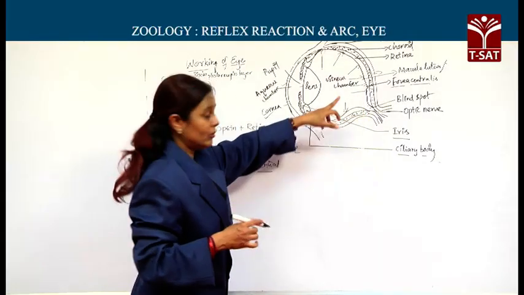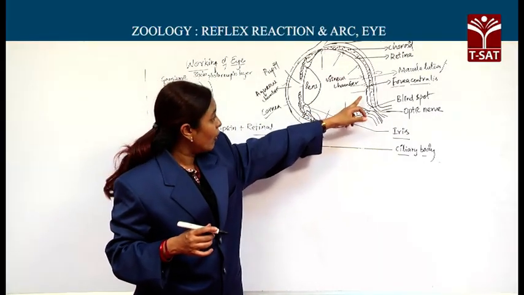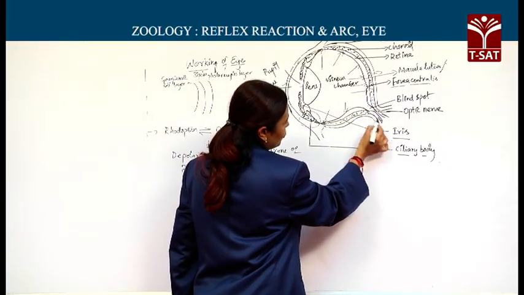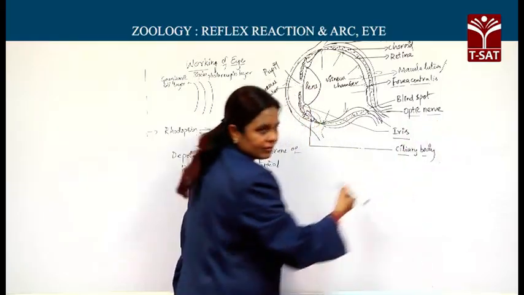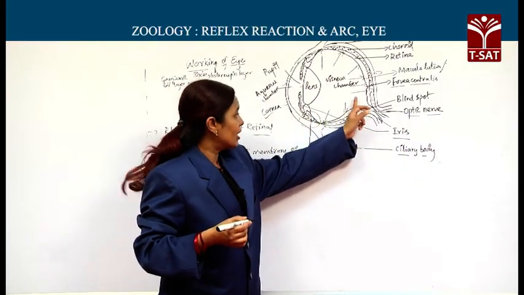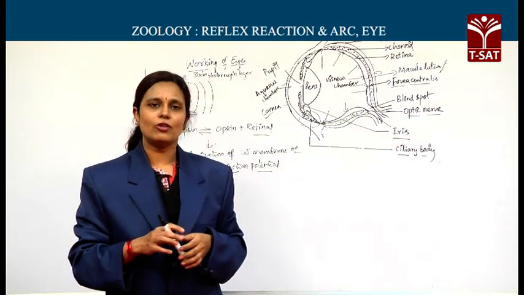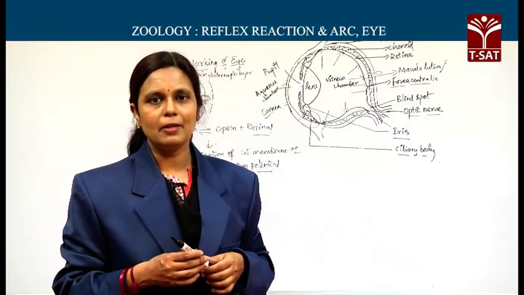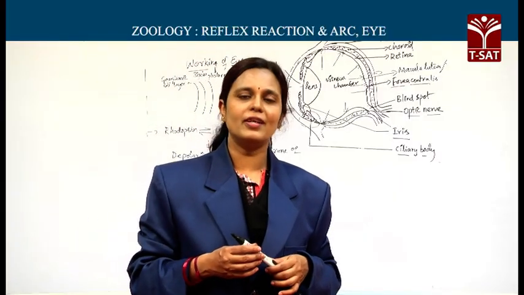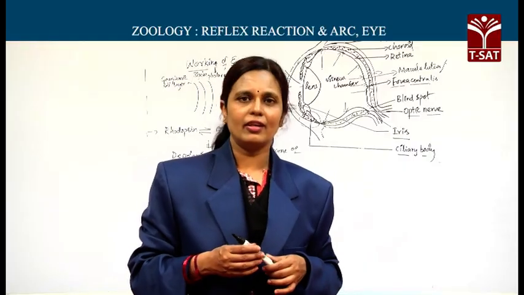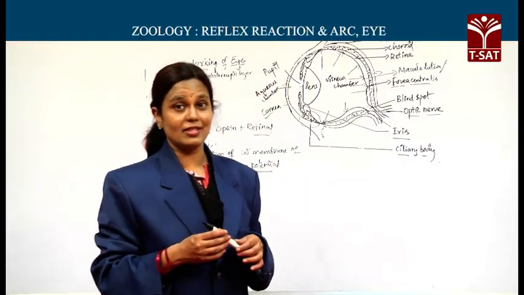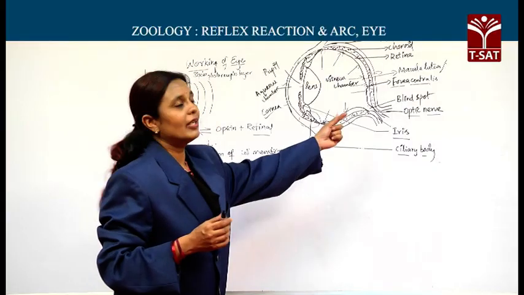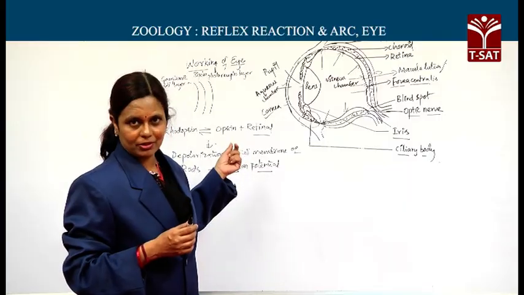Now, all the axons of this ganglionic layer join together to form one optic nerve. Now, this optic nerve comes out of the eye, and this optic nerve will be supplied to the visual cortex present in the occipital lobe of the cerebral hemispheres, where the sensory impulses, that is optic impulses received, are analyzed, processed, and accordingly the image is formed.